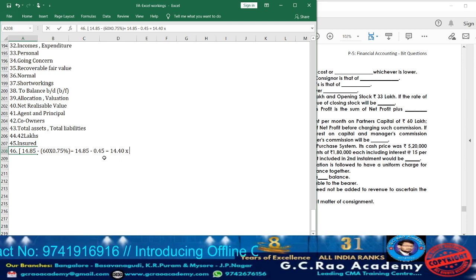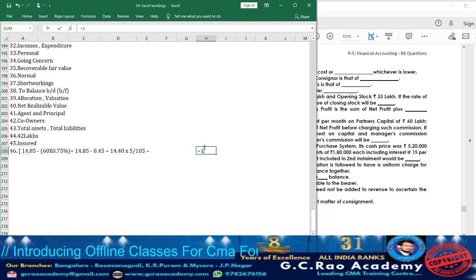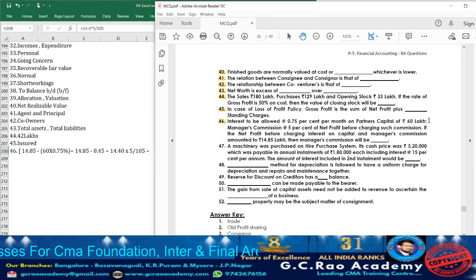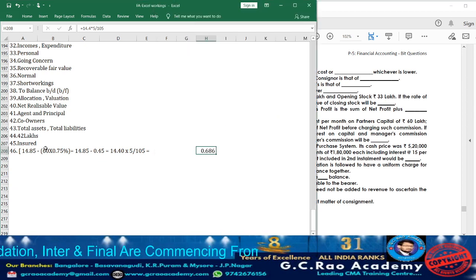On that, into 5 divided by 105. Sorry, listen here. 0.75% per month they have given. Per month means for 12 months how much? Sorry, take down this solution.